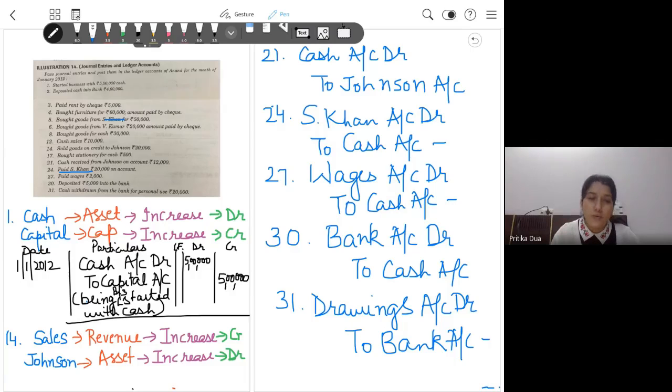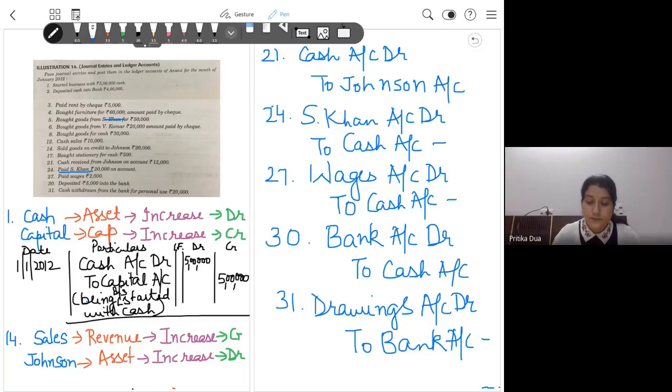I'll give you an overview of these concepts in this question. If anything comes, it will be from the journal entries. That is what has been the trend in the previous papers. So I'll introduce ledger and trial balance here, but we'll move back to more questions on journal entries. Let me bring a blank page here.